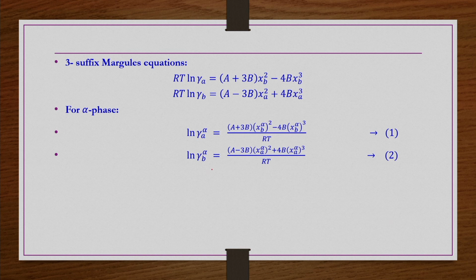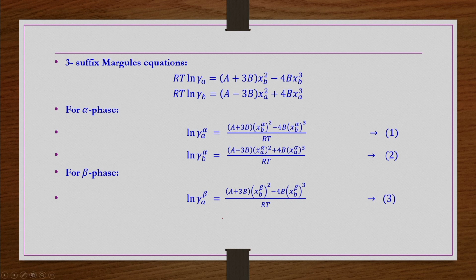Similarly, ln γ_B^α is nothing but a minus 3b x_A^α squared plus 4b x_A^α cubed, by RT. This is for the alpha phase. Now, for the beta phase, ln of γ_A^β is equal to a plus 3b x_B^β squared minus 4b x_B^β cubed, by RT, and then ln of γ_B^β is equal to a minus 3b x_A^β squared plus 4b x_A^β cubed, by RT.